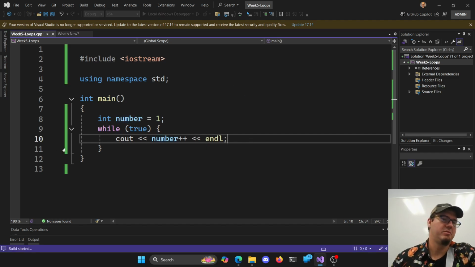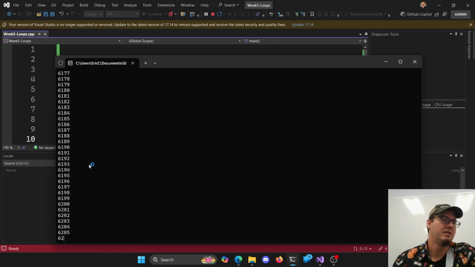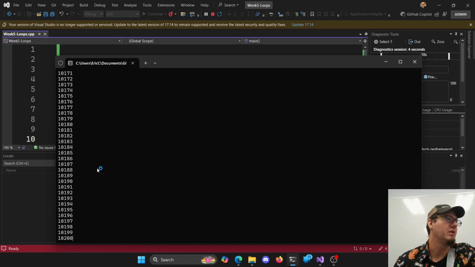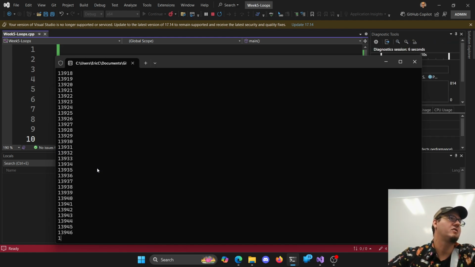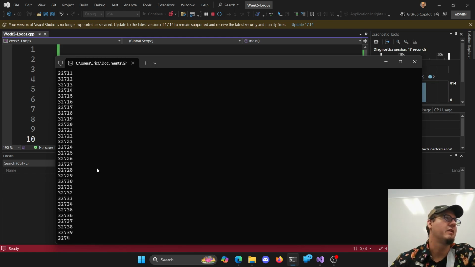But now I've got an infinite loop because I put while true, so it's never not true. Eventually, if we let this sit long enough, we'd get to the 2.1 billion max number, then we'd add 1 to that, C++ would get confused, and we'd go negative again, and start counting from negative 2 billion up to 0 and to 2 billion again. I don't think we want to sit here that long.